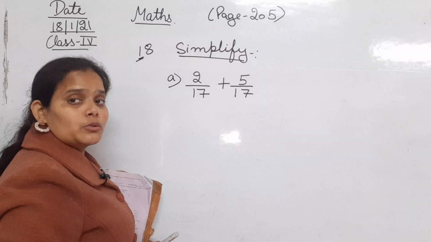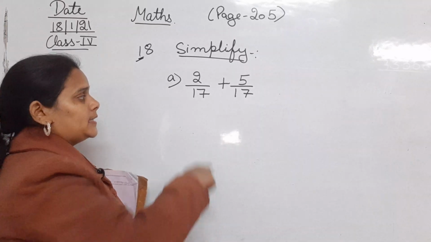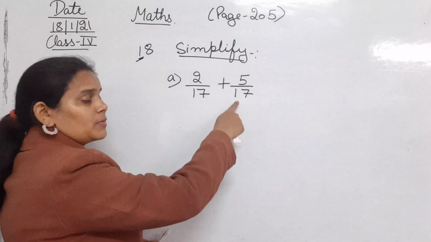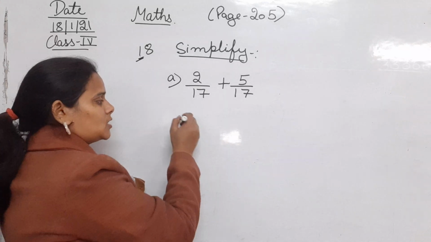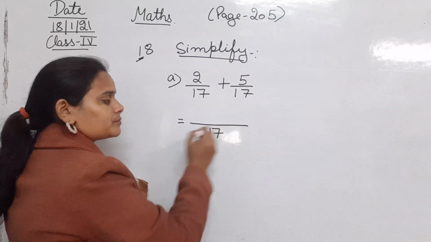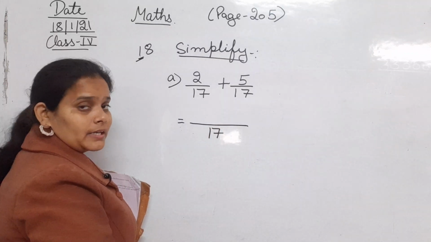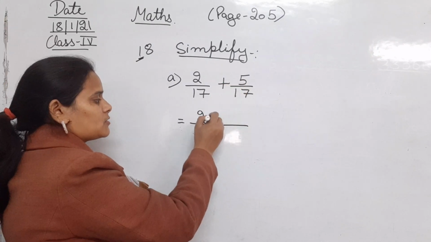So now you will do the simple addition by taking the common denominator. They both are having the same denominator, and we will take the common denominator, that is 17. Clear?